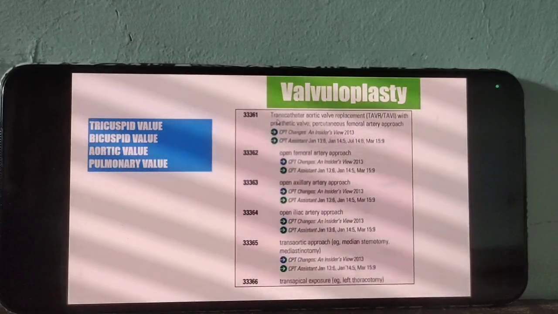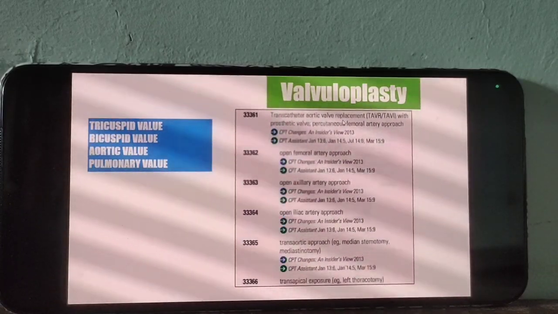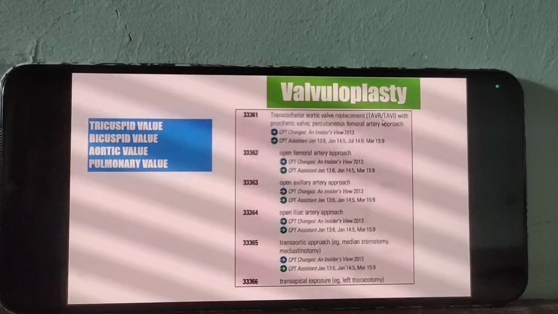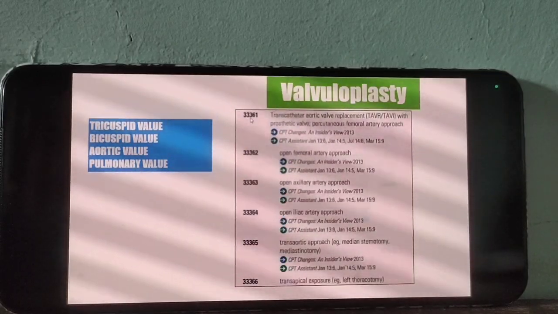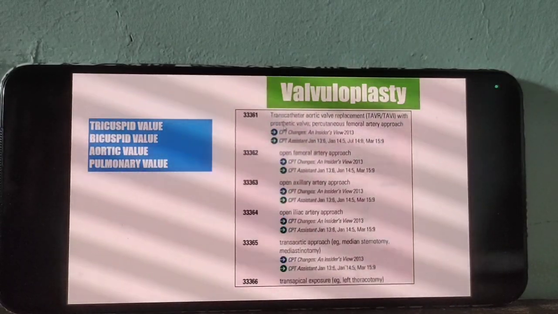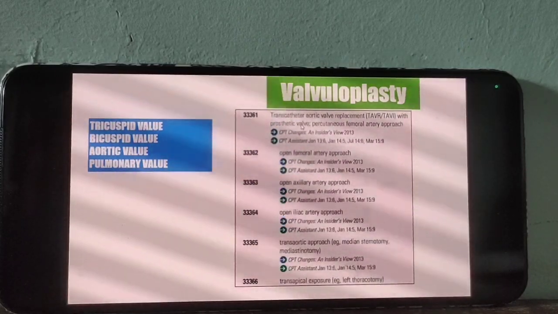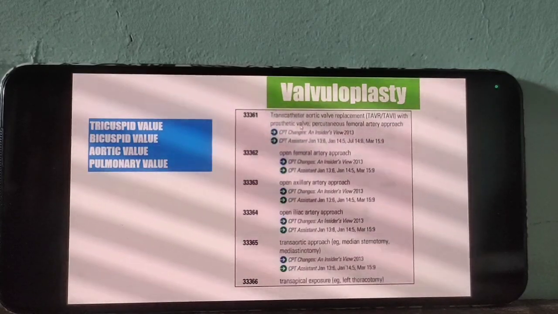So that is transcatheter aortic valve replacement, and transcatheter aortic valve insertion. Now 33361 is for removing the natural valve and inserting the prosthetic valve. A prosthetic valve is nothing but a man-made valve.